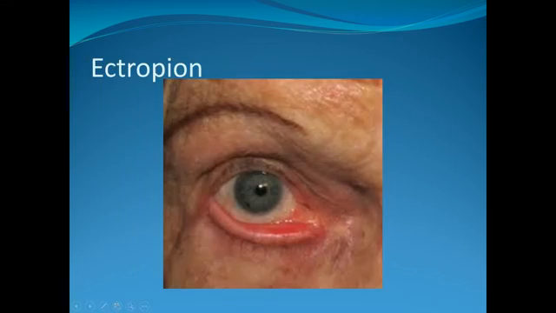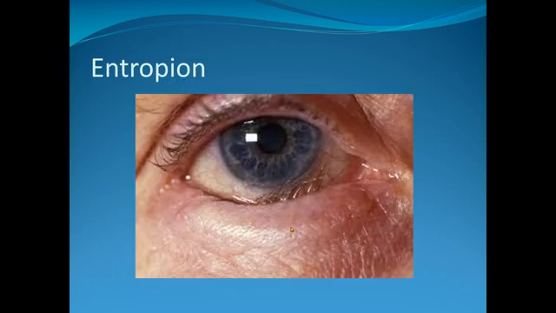And these are pictures of ectropion, outward bulging of the lid margin, and this is entropion, inward rotation of the lid margin. The eyelashes touch the cornea. There may be foreign body sensation, watering, and if unlucky, the patient develops corneal ulcer due to rubbing of the eyelash follicle on the cornea.